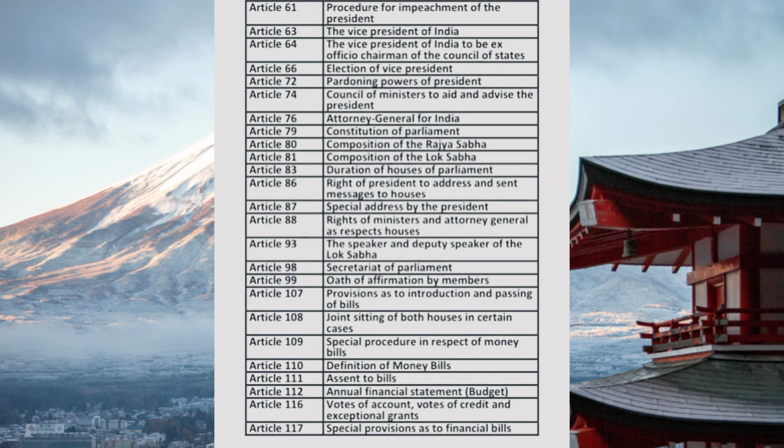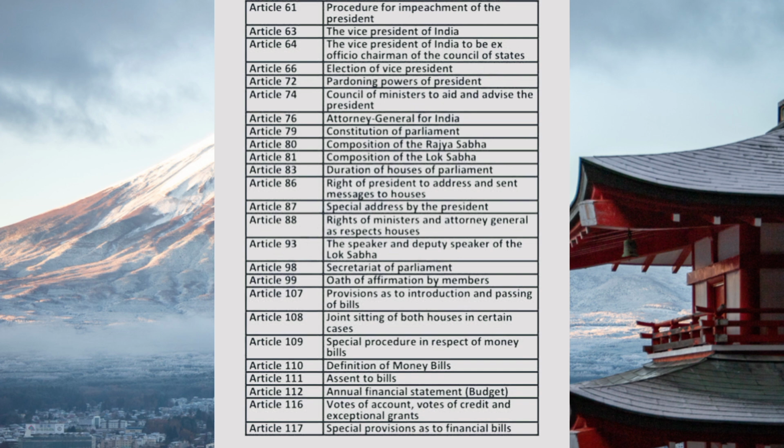Article 66. Election of Vice President. Article 72. Pardoning powers of President. Article 74. Council of Ministers to aid and advise the President. Article 76. Attorney General for India. Article 79. Constitution of Parliament. Article 80. Composition of the Rajya Sabha. Article 81. Composition of the Lok Sabha.